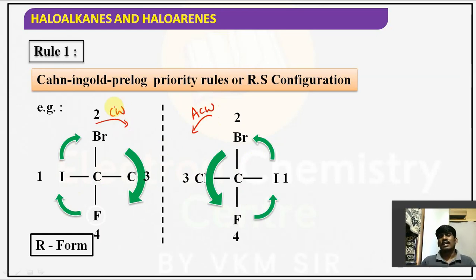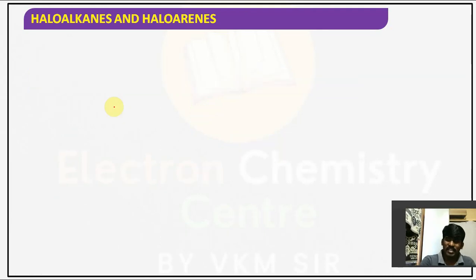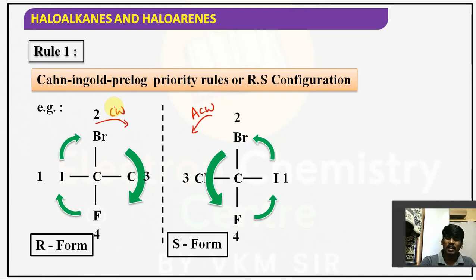Suppose if that direction is anti-clockwise, then the isomer is S form or S isomer, and the previous one is called the R isomer or R form. Hope you understand, guys. Is it clear? So far we have discussed only rule number 1.